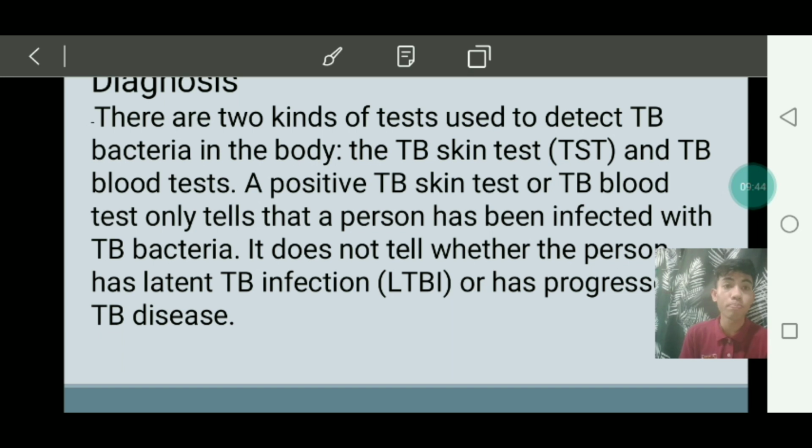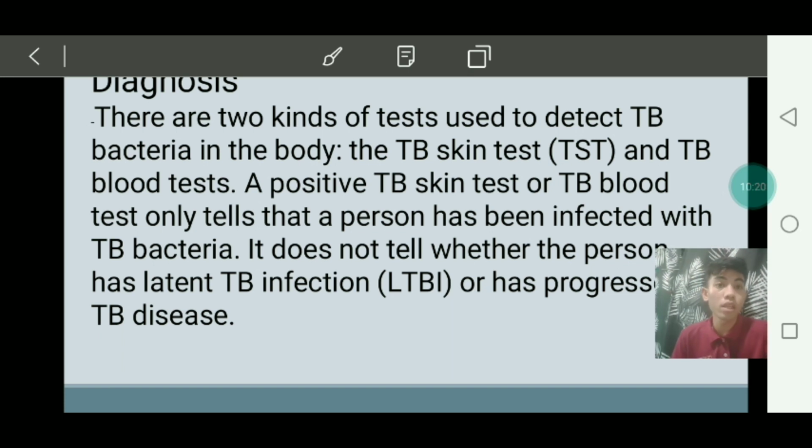It is performed by injecting 0.1 of tuberculin purified derivative, or the PPD, in the inner surface of our forearm. That is the process of the TB skin test. You can get the result after 2 to 3 days, 48 to 72 hours. So it takes so long.